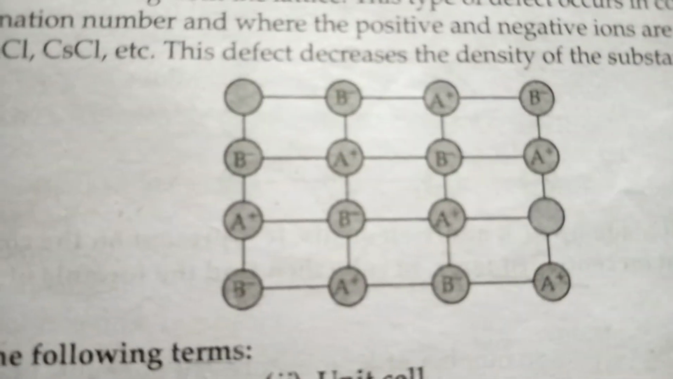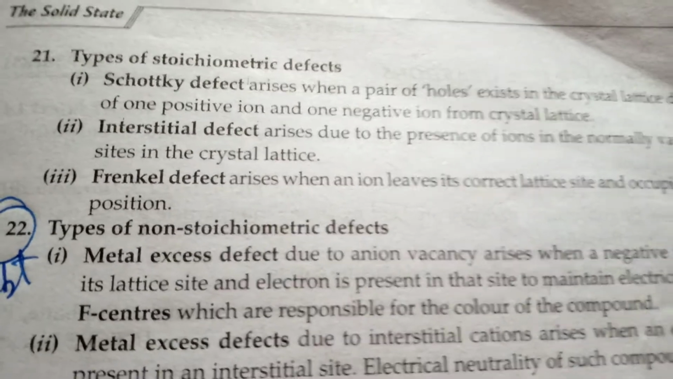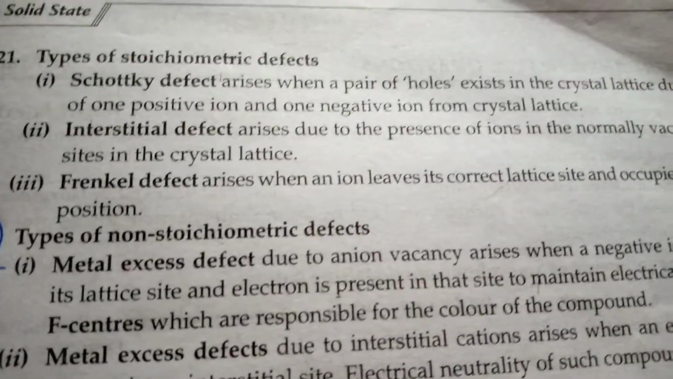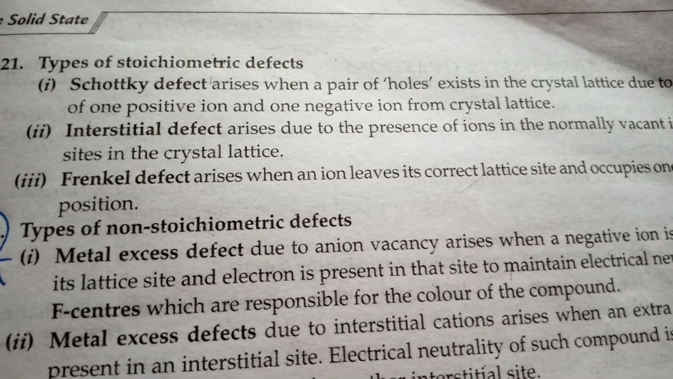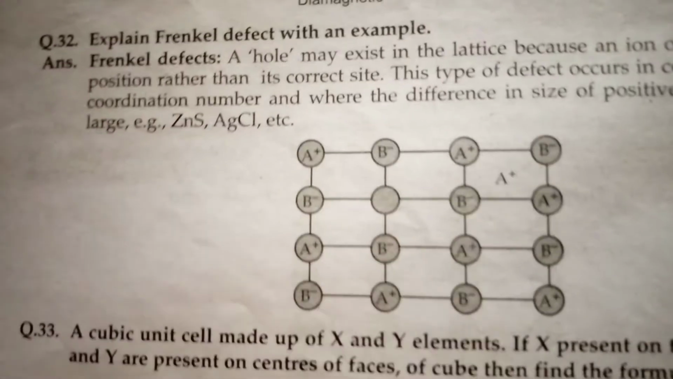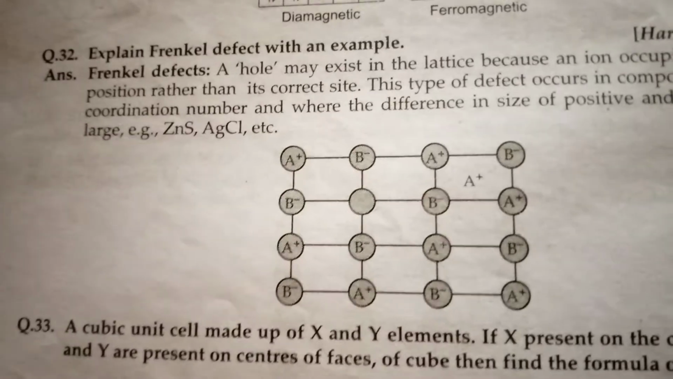So please note that. Now interstitial defect arises due to presence of an ion in a normally vacant interstitial site in the crystal lattice. Now Frenkel defect arises when one ion leaves its correct lattice site and occupies another position. And this is the diagram of Frenkel defect. You can take a screenshot if you want.